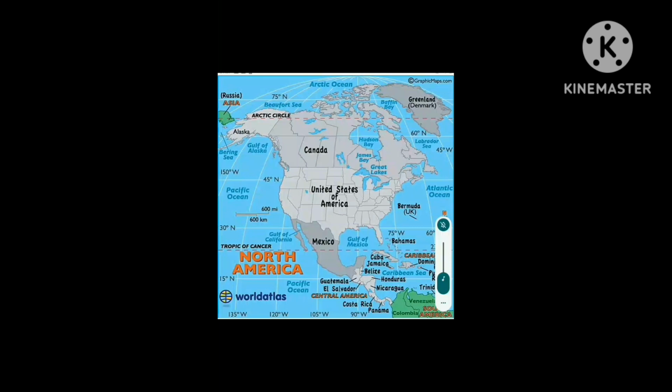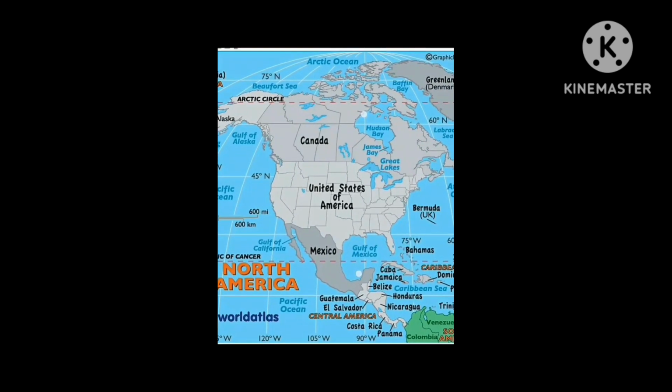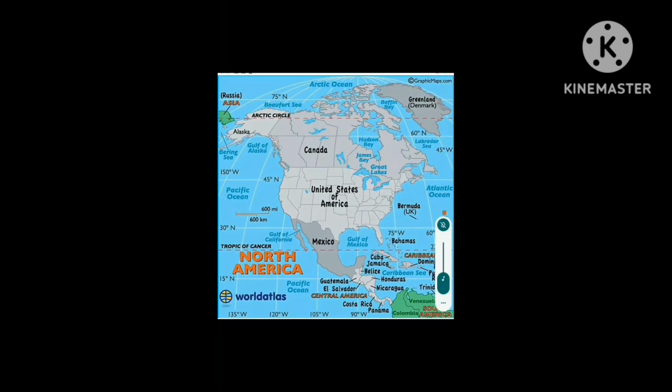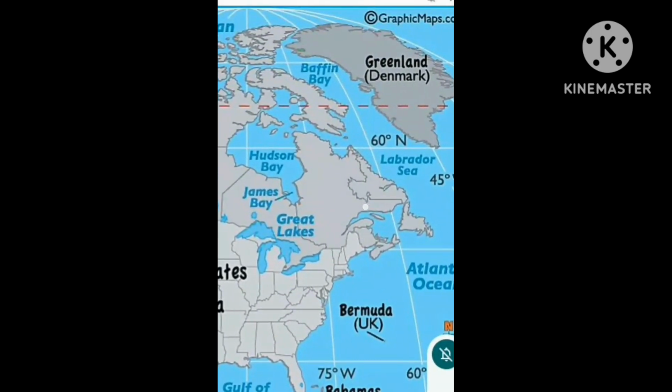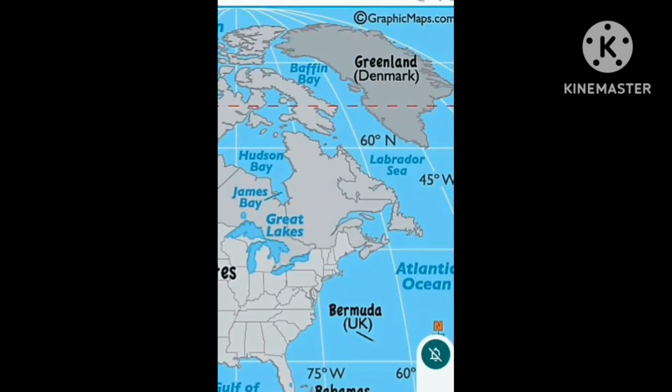Countries in North America you can see on the screen: Canada, USA, and Mexico. There are a total of 13 divisions in Canada, 10 plus 3: 10 are provinces and 3 are union territories. In the USA there are 15, in Mexico there are 7. In short, these are the basic details. Now I'm going to make it clearer to you.